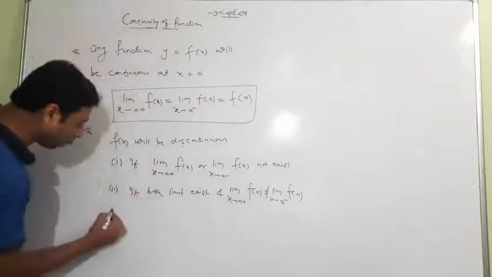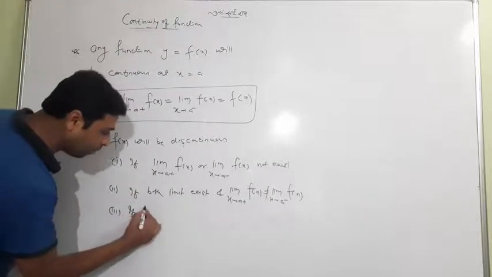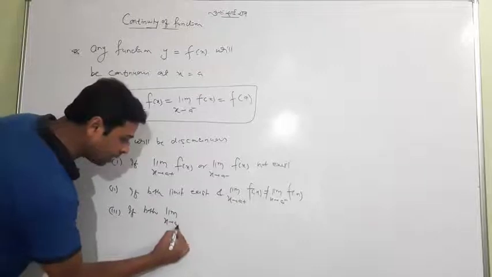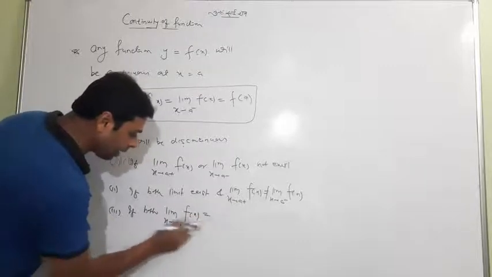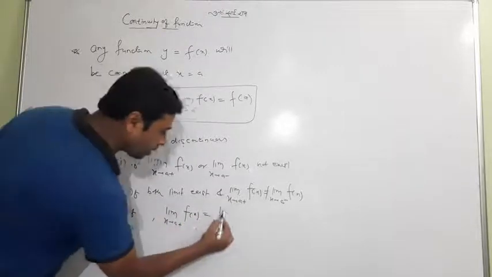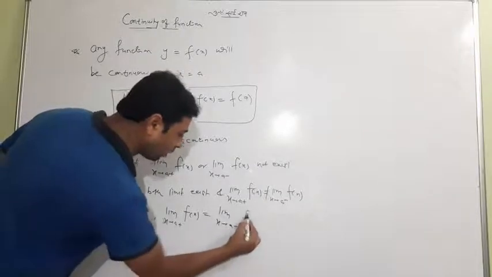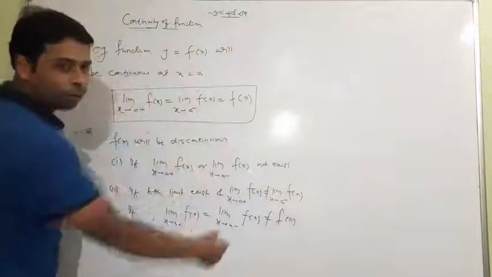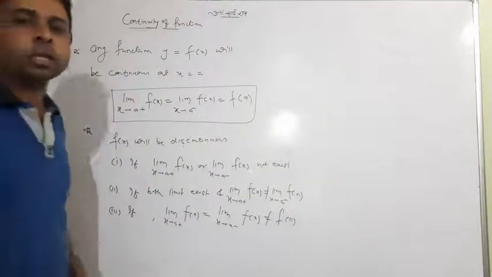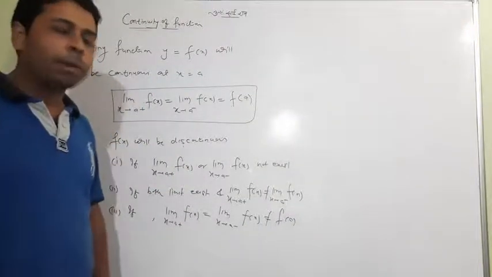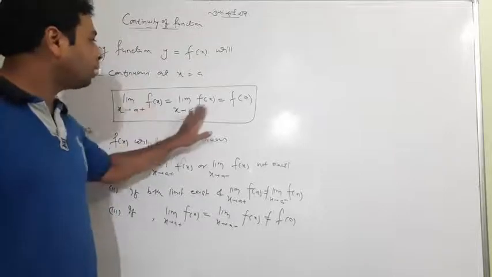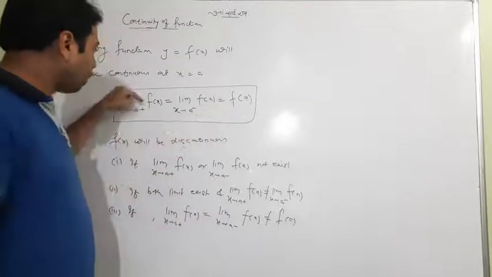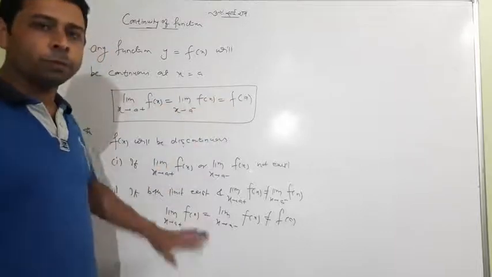And third, I think you have caught that if both limits as x extends to a plus and to a minus are equal, but unfortunately it is not equal to f of a, the function is still discontinuous. Meaning this time the bounded field is what? All three values should be the same. Even if a single property is not satisfied, the function will be discontinuous.